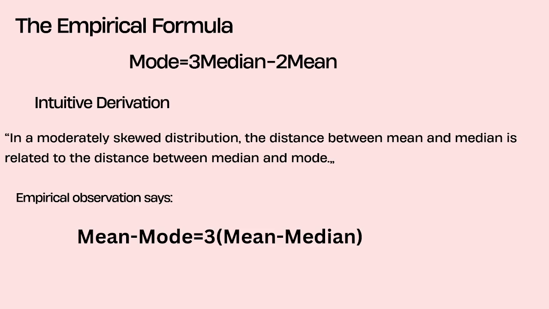Now imagine the data becomes slightly skewed. At that time, mean is most affected by the extreme value. Median is less affected and mode is least affected. So when skewness happens, mean moves far, median moves a little far, and mode moves very little. So in a moderately skewed distribution, the distance between mean and median is related to the distance between median and mode. So the empirical observation says mean minus mode equals 3 times mean minus median.